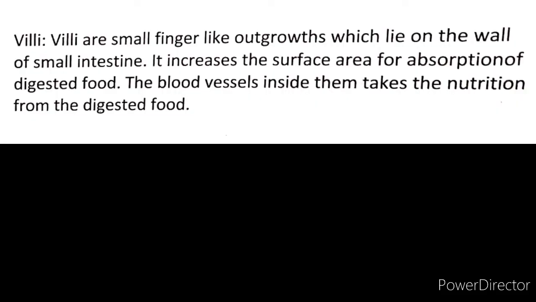What are villi? Villi are small finger-like outgrowths which lie on the wall of the small intestine. They increase the surface area for absorption of digested food. The blood vessels inside them take the nutrients from the digested food.